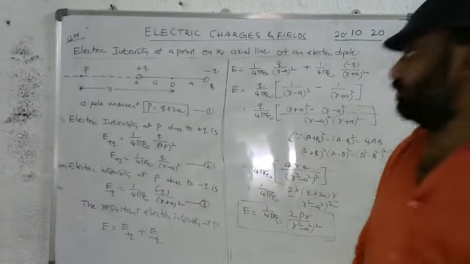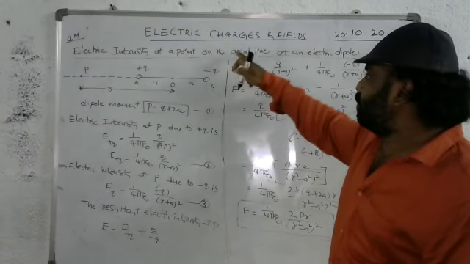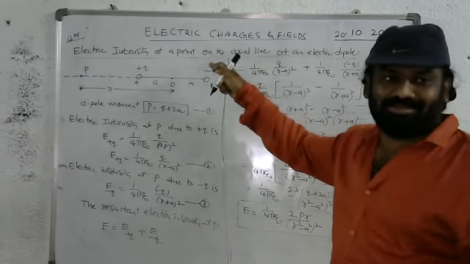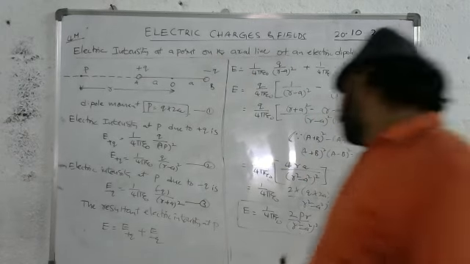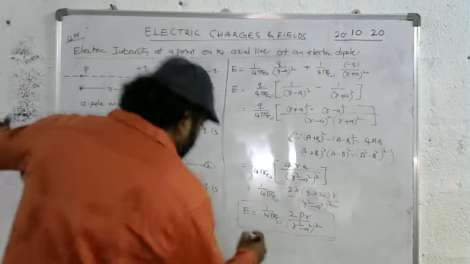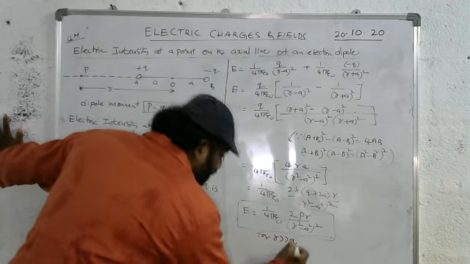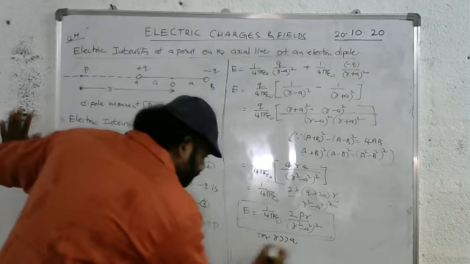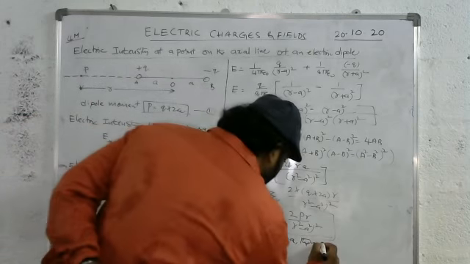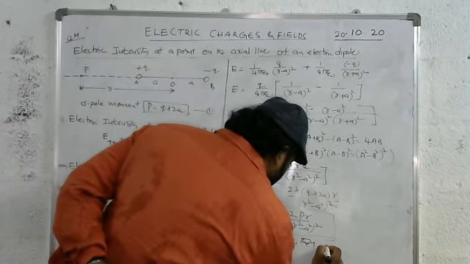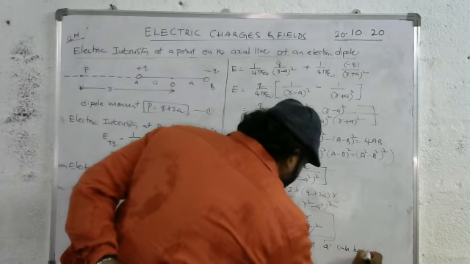Now we are going to determine the electric intensity at a point on the equatorial line. We have the axial line expression, 2PR by R square minus A square whole square. For R much greater than A, A can be neglected.